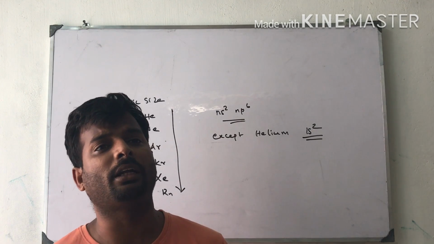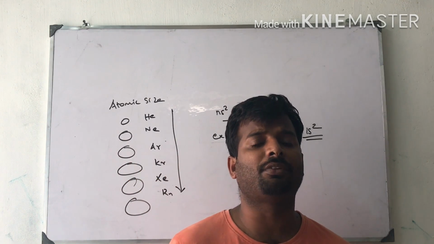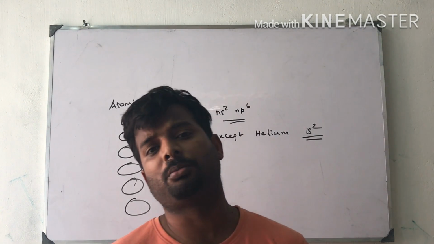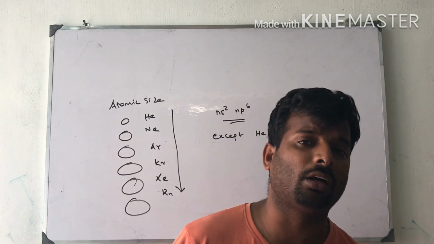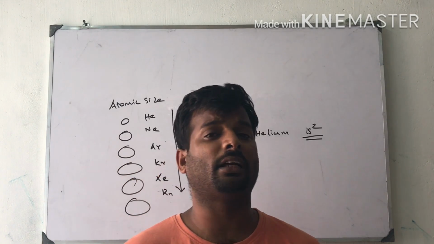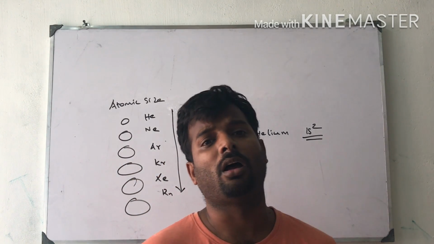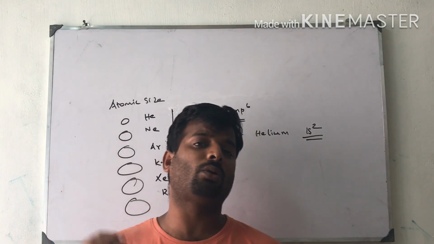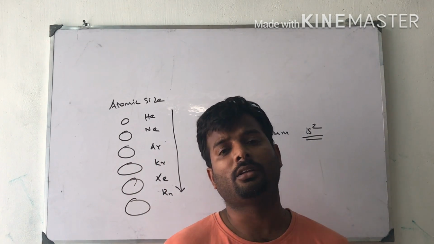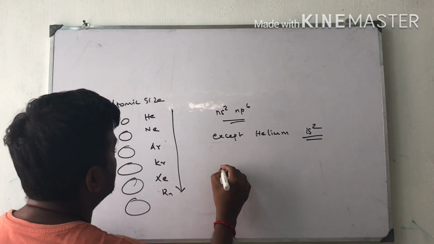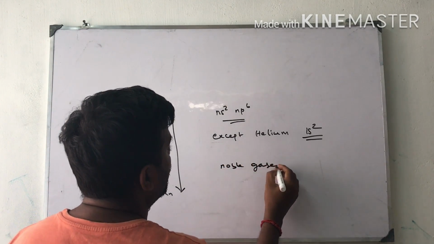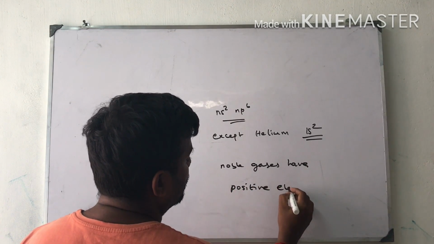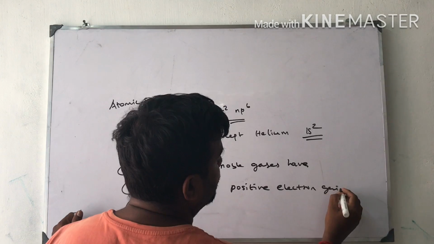Next one is electron gain enthalpy, from top to bottom. Positive electron gain enthalpy occurs only in the case of noble gases, for the same reason: completely filled orbitals, so high stability. Adding one more electron to the outermost shell is difficult. That is why these noble gases have positive electron gain enthalpy.